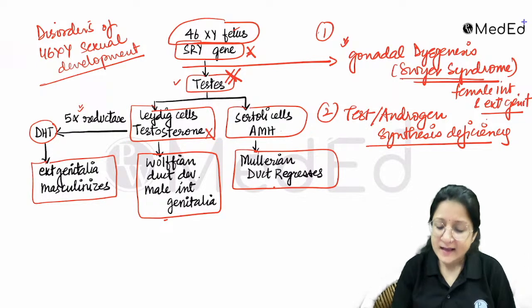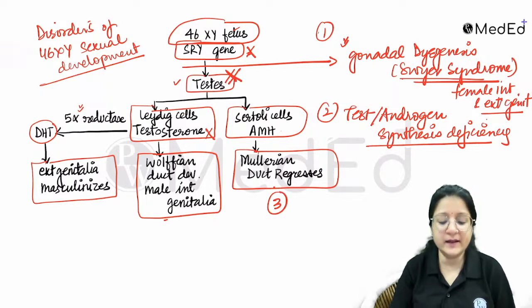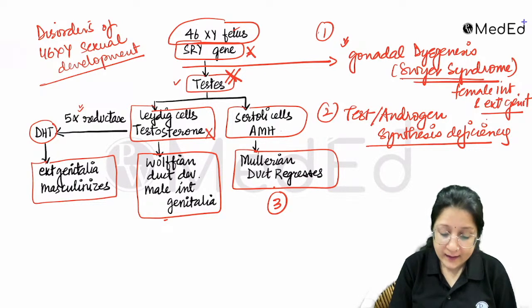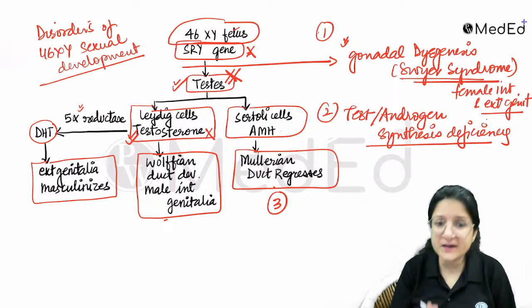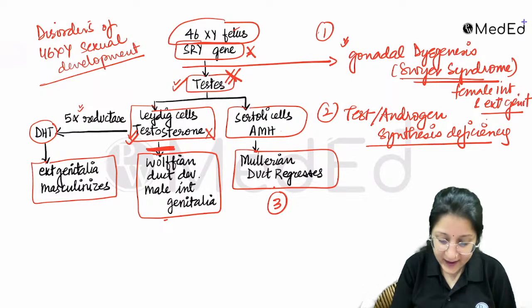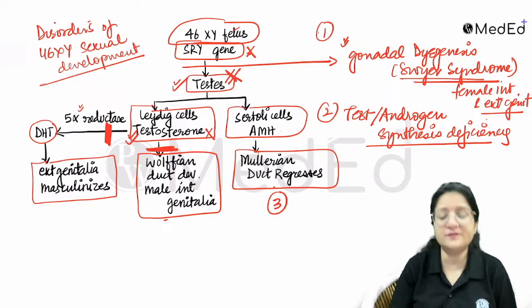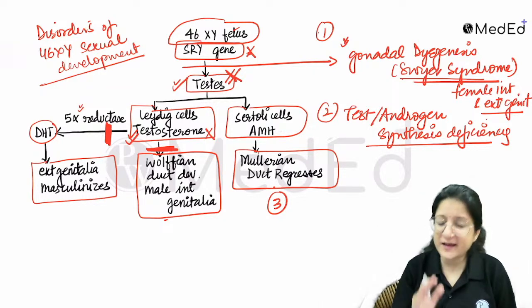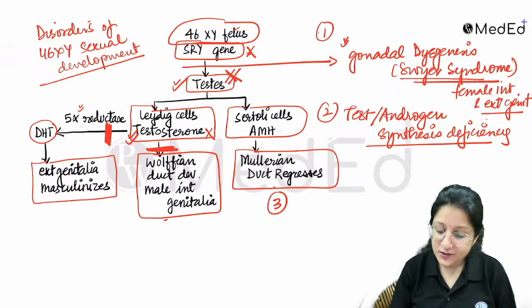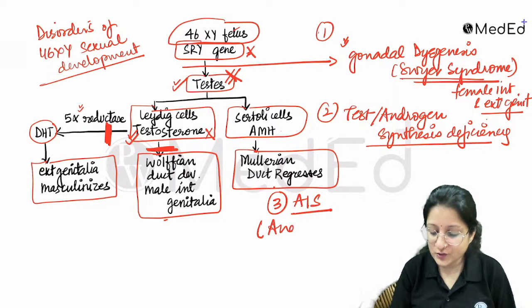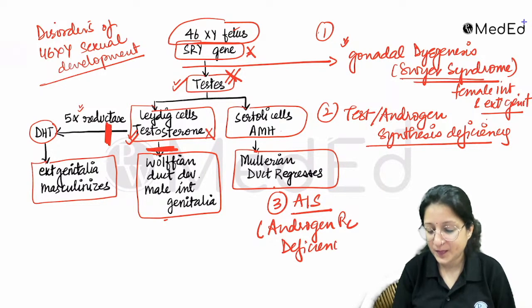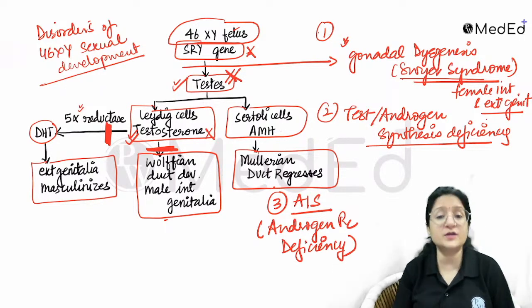Then the third possibility could be that testis is there, testosterone is getting secreted, but androgen receptors are deficient. That means androgens are there, but they cannot act. So that is androgen insensitivity syndrome. That is the third possibility.